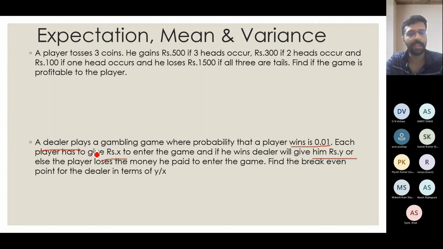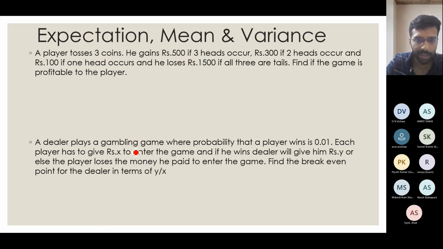That means find the values of X and Y that will be profitable to the dealer. That boundary you have to find out, so that above that boundary it will be profitable to the dealer. Below that boundary of y by x, where y is the amount that the dealer has to pay, it is profitable to the dealer, and above that boundary it will be profitable to the player. Now if you see the problem statements, both that I have given here are actually the same problem told in 2 different ways, and how you approach it is also the same.